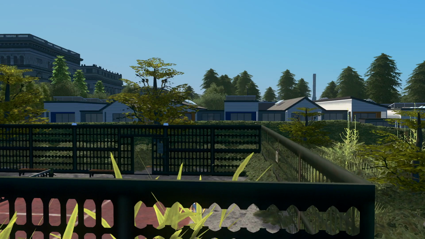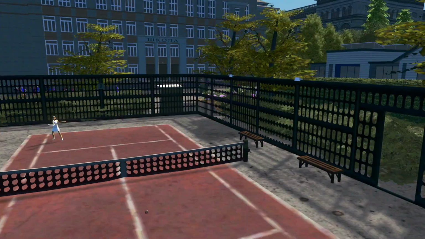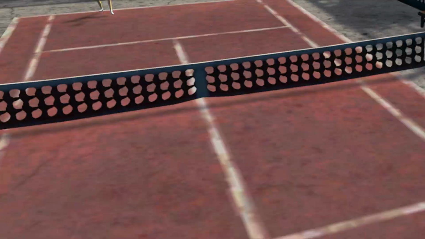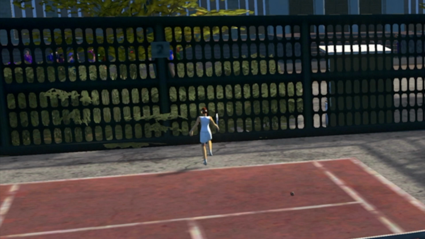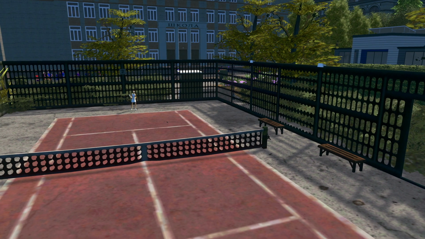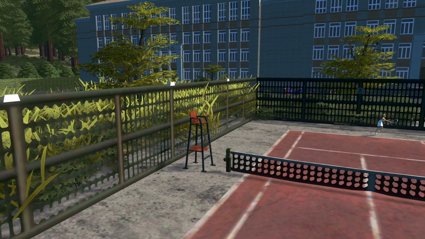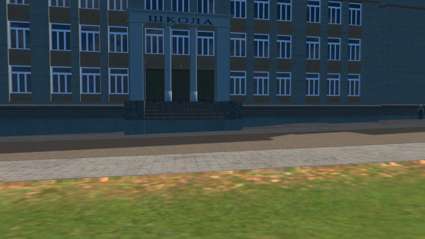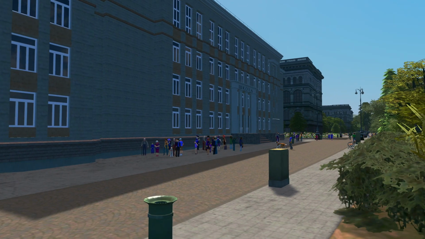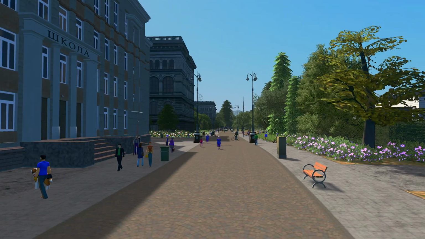If we go in here, we have the tennis court. She's like, oh, and then he's like, oh. Oh, she missed it. Look, now she's angry. She's stamping her feet over there. Oh, off they go. Anyway, so we have this open green space here. So, like, if there's like a little festival or something, they have that space. So you don't always have to fill in basically everything.